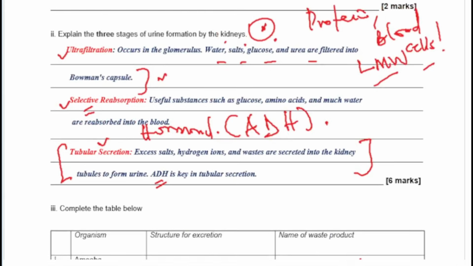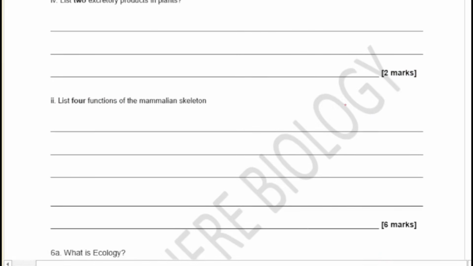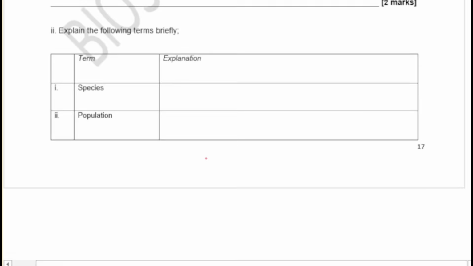Okay, so now we move to the next question. We are trying to be a bit fast because we still have some things to cover. Now, list 2 excretory products in plants, list 4 functions of the mammalian skeleton, and what is ecology. So we've come now to ecology. This is very important. And then we now brought this table to define some terms.